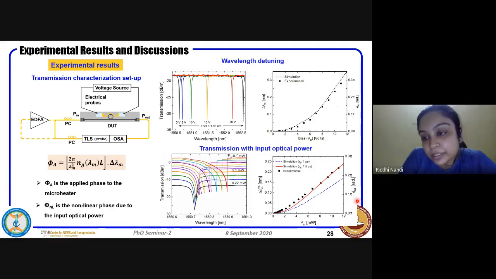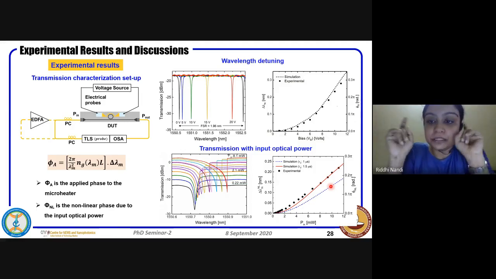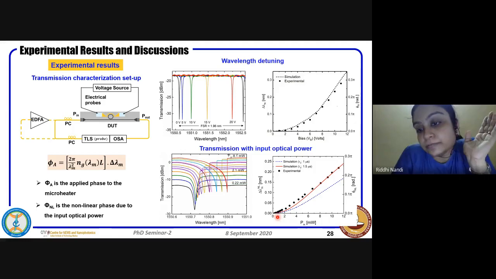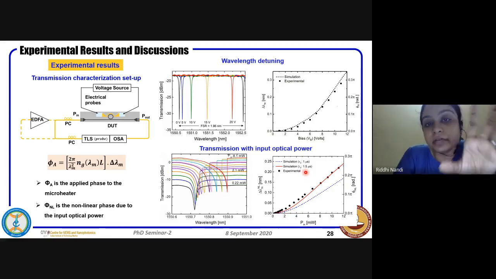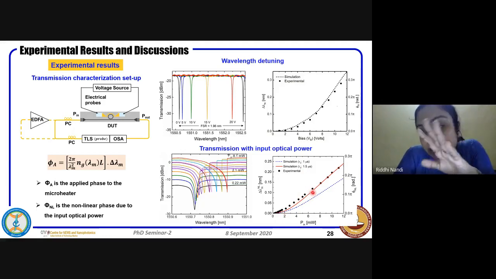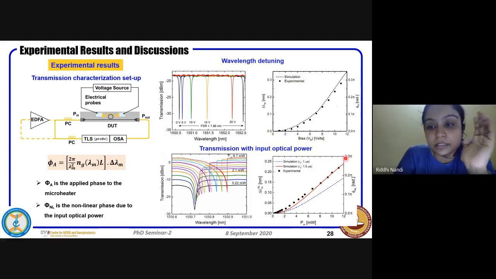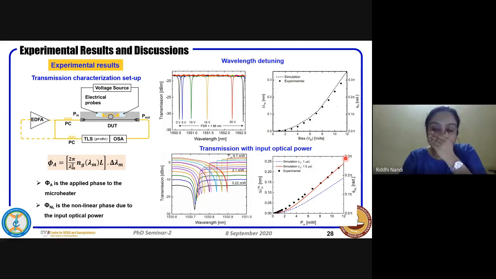So we now have an idea of the nonlinear phase coming into the picture for a particular amount of input power. Now, I had told you to remember that 1 microsecond. Here it comes into the picture. We had done our simulation using 1 microsecond as the thermal relaxation time. If you consider the 1 microsecond value, it really doesn't match well with the experimental data that we got, which is nothing but these values of wavelength. So we tried to fit that. When we put 1.5 microsecond, we could see that they are nearly matching, at least after 6 milliwatt. It is a very nice match with the simulation that we have done. So to verify our experimental results, we have used the thermal relaxation time as 1.5 microsecond.